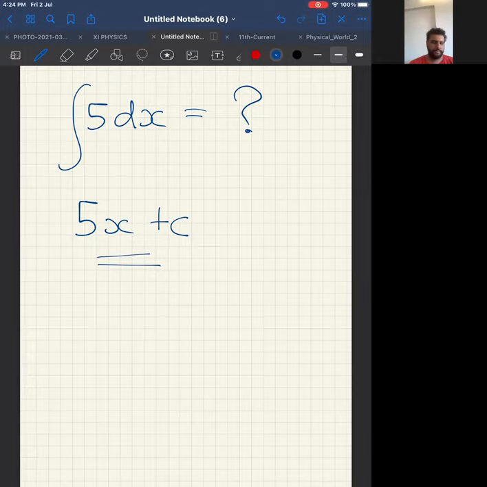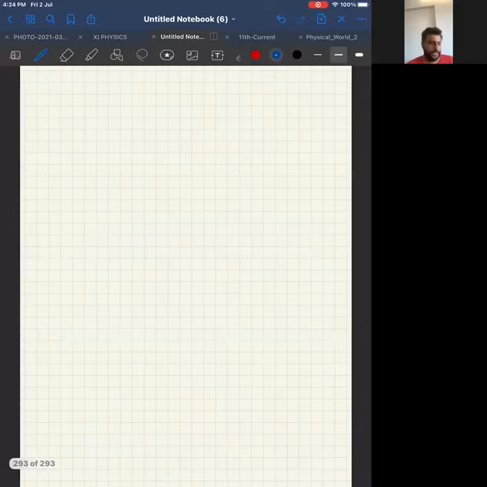Okay. That means differentiation of a constant is zero. Integration of a constant is not zero. Integration of a constant is whatever it is. Okay. Now, the main formula, please look at the screen.